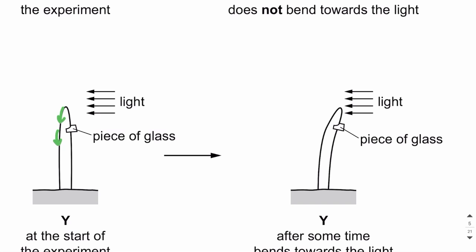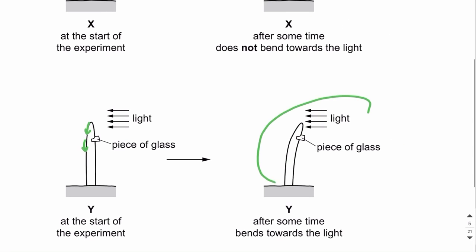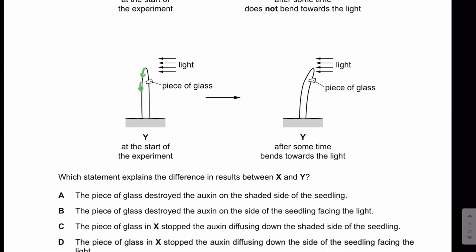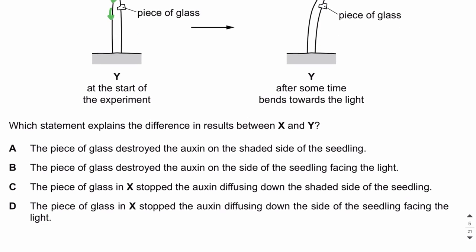And this can cause the growth of the cells in the shaded area and the bending of the seedling towards the light. So you can see the bending of the seedling towards light. Which statement explains the difference in the results between X and Y? So guys, what should be the answer?